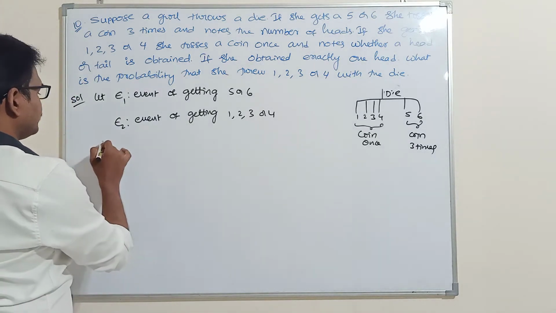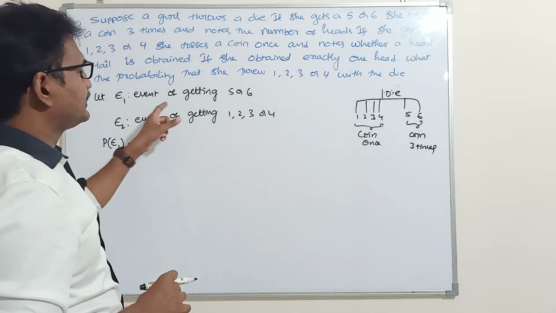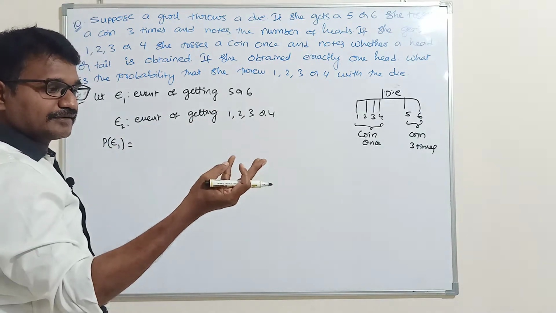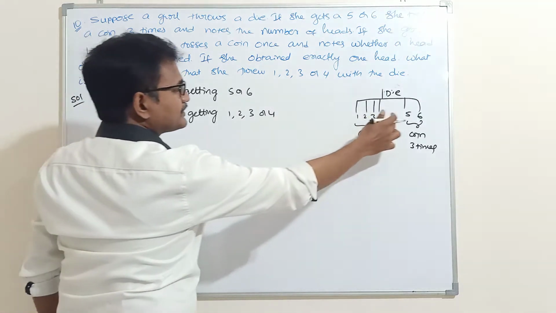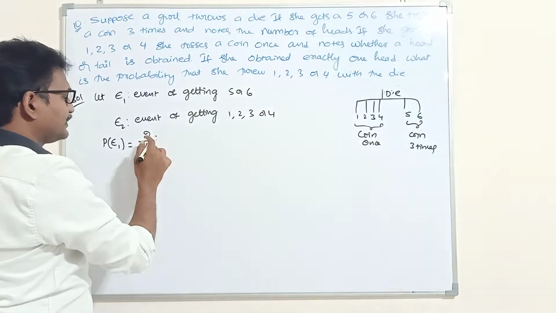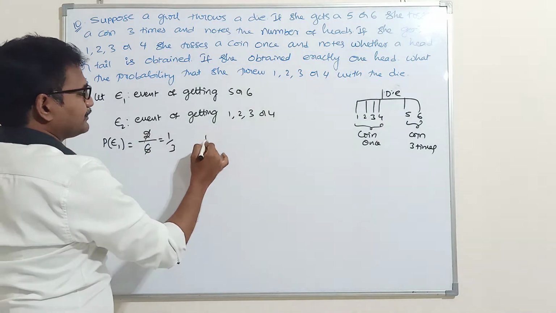Next, what is P of E1? Probability of getting 5 or 6, means either 5 or 6. 2 out of 6 sample points. So 2 sample points chances are there. That means 2 by 6, which is 1 by 3. What is P of E2?